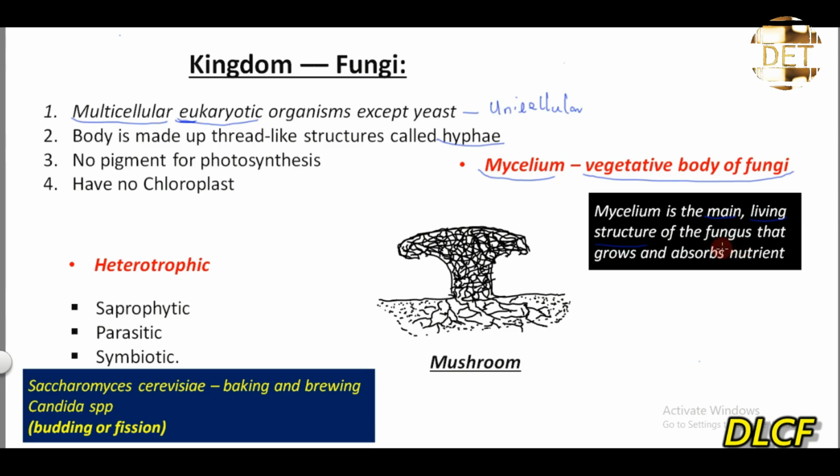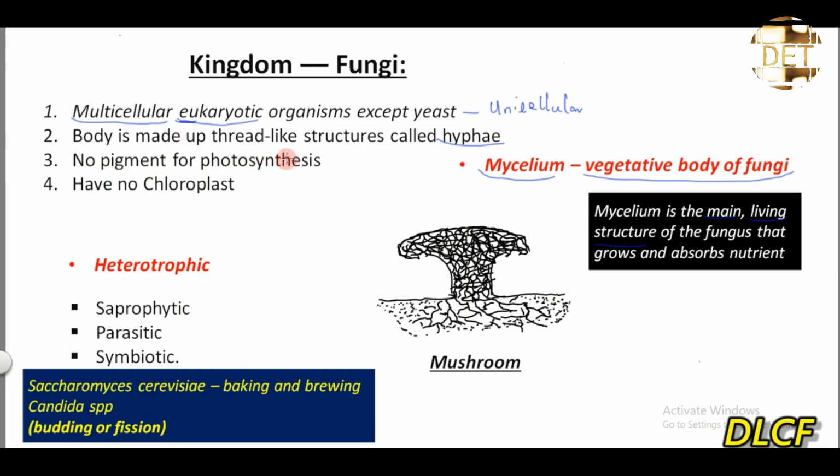So if you take a mycelium out of this whole fungus and then bring it here, that mycelium can grow into a full-blown fungi. Why? Because it is the vegetative body. It is the main living structure of the fungus that grows and absorbs what? Nutrients.